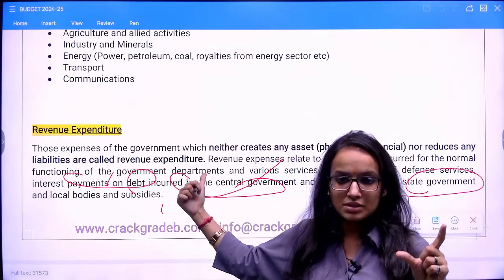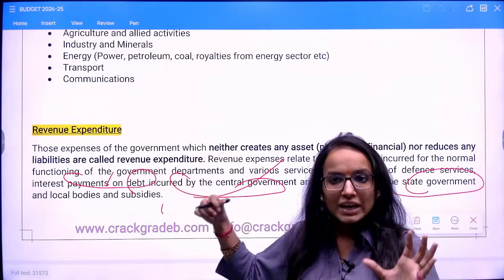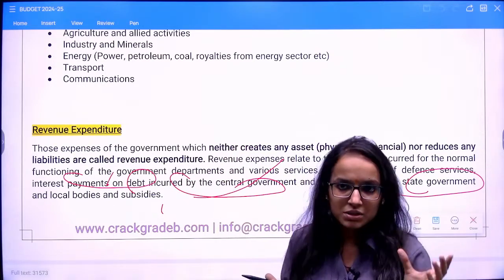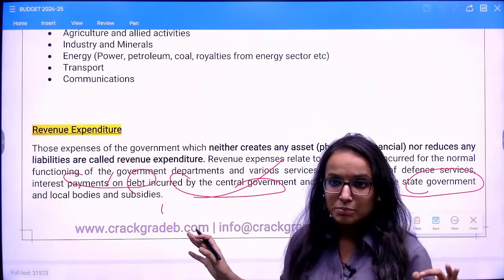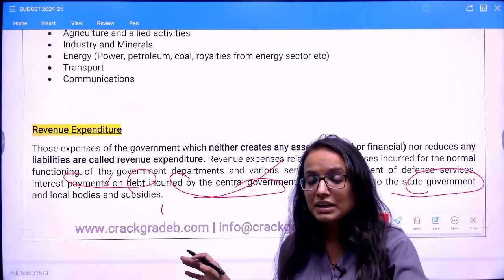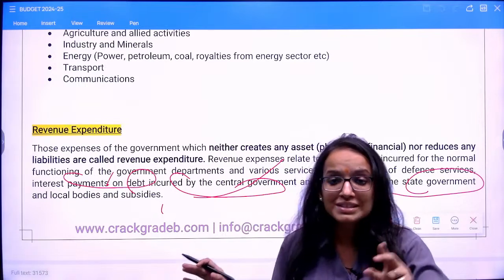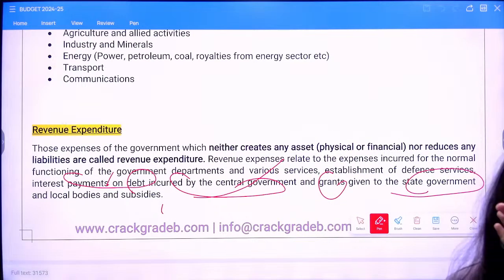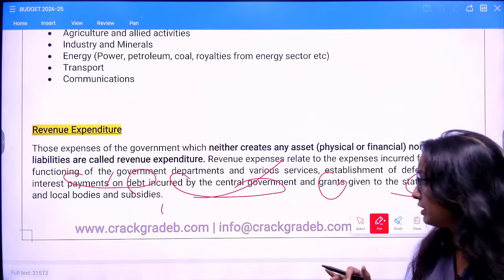Whatever loan is outstanding on the Government of India, you pay the interest for it. That is an expenditure neither creating any asset nor reducing your liability. Liability will be reduced when you repay your outstanding loan amount. Is it clear to everyone?